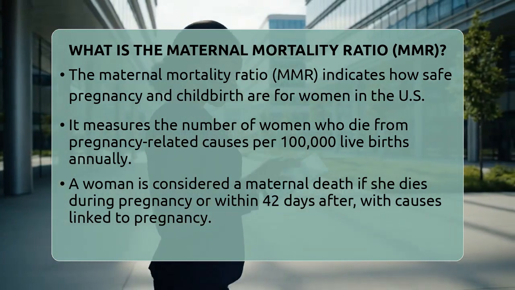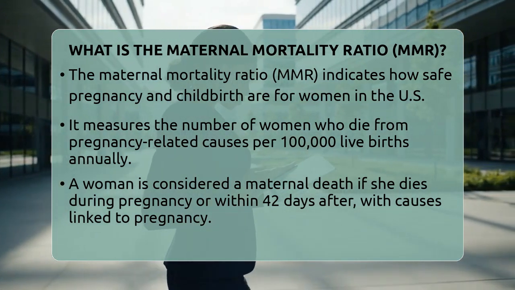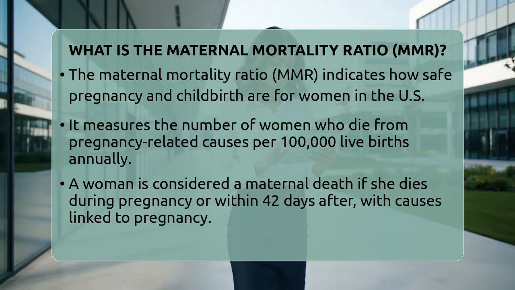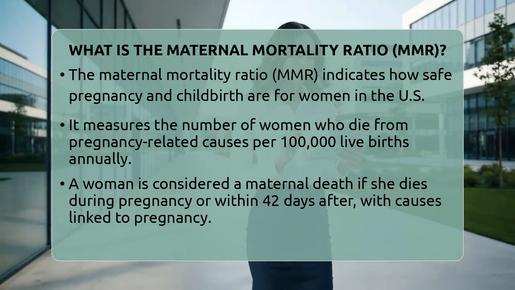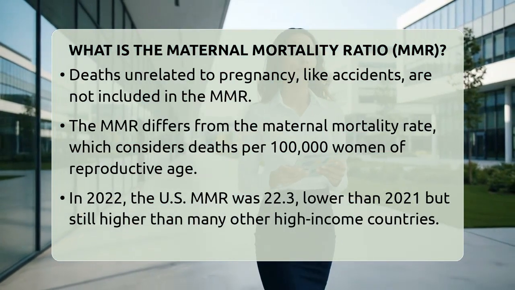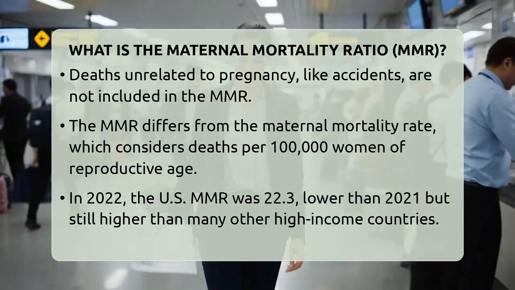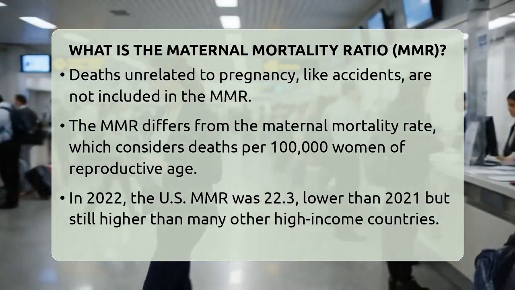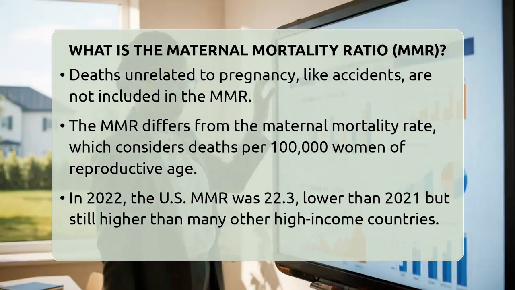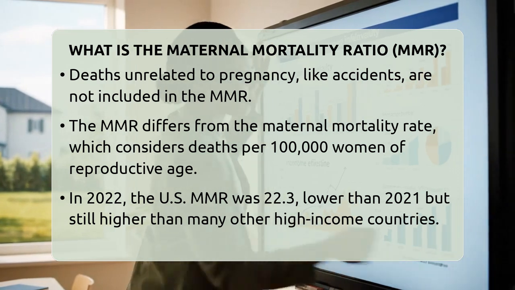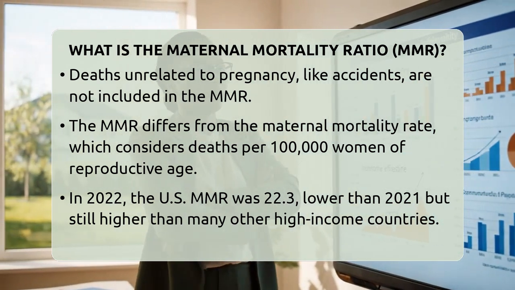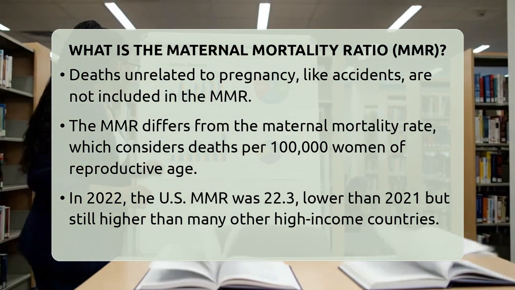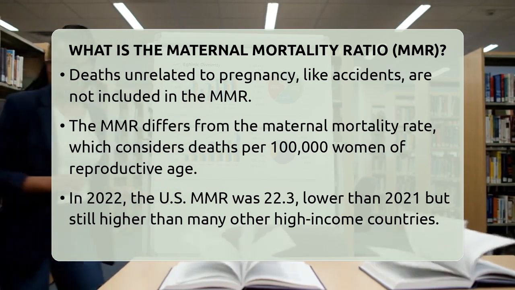In the United States, a woman is counted as a maternal death if she dies while pregnant or within 42 days after her pregnancy ends. The cause of death must be linked to the pregnancy or made worse by it. Deaths from accidents or other health issues not related to pregnancy are not included. The maternal mortality ratio is different from the maternal mortality rate, which looks at the number of deaths per 100,000 women of reproductive age. The ratio focuses specifically on the risk during childbirth. Tracking the maternal mortality ratio helps public health officials see where improvements are needed.